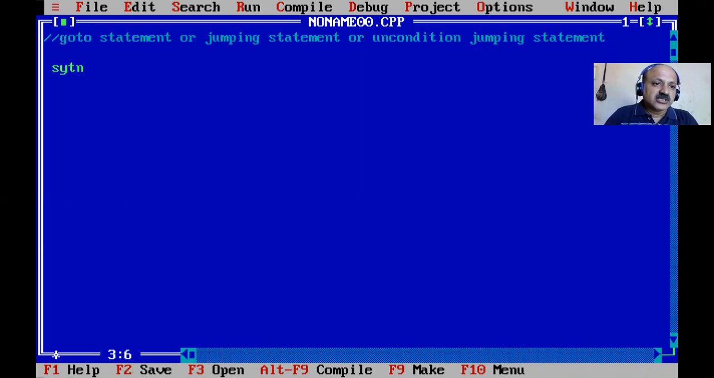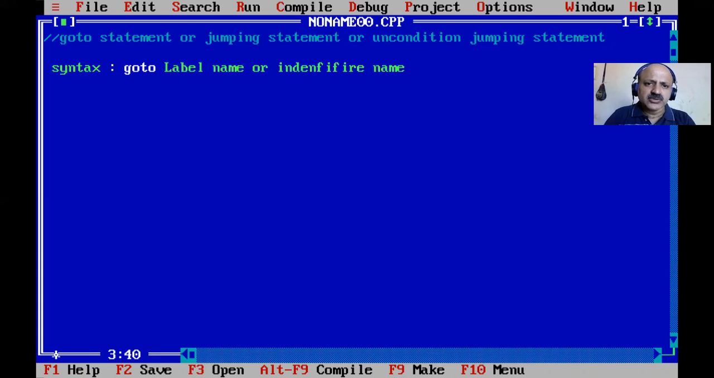So, the syntax. Here first is goto, and then a label name, or you can say any word identifier. Sometimes that is known as an identifier name. So both words are used, and you can give any one.